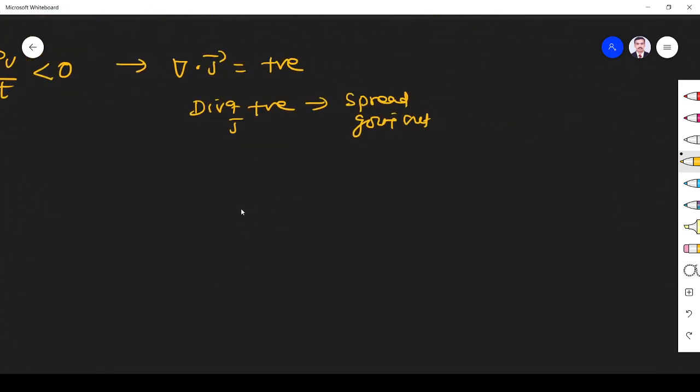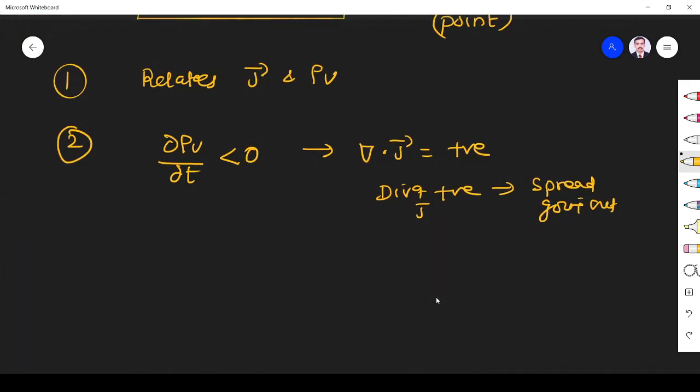So how can I represent it in pictorial form? In pictorial form, it will be like this. At this point, because del is a point operator, the current flows out. Right? So positive divergence, so current flows out, when ∂ρv/∂t is less than 0.